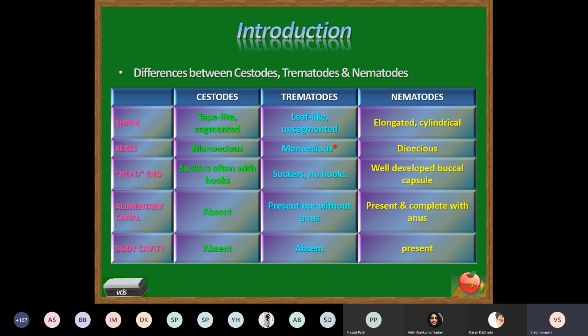Trematodes are leaf-like worms, and the body is unsegmented. Whereas nematodes are elongated cylindrical worms. Now, trematodes are leaf-like worms, so they are commonly called flukes. You might have heard the term liver fluke, which is one of the most important members of this group.